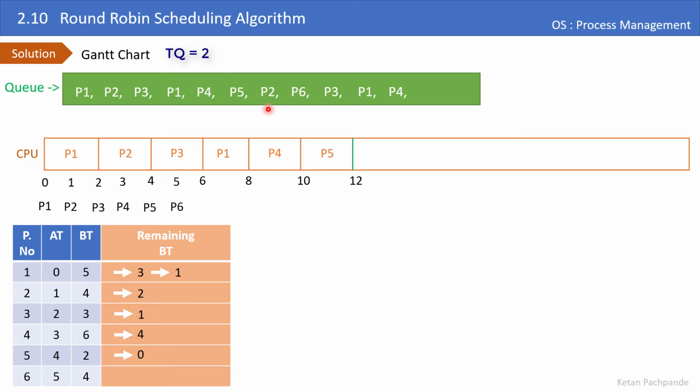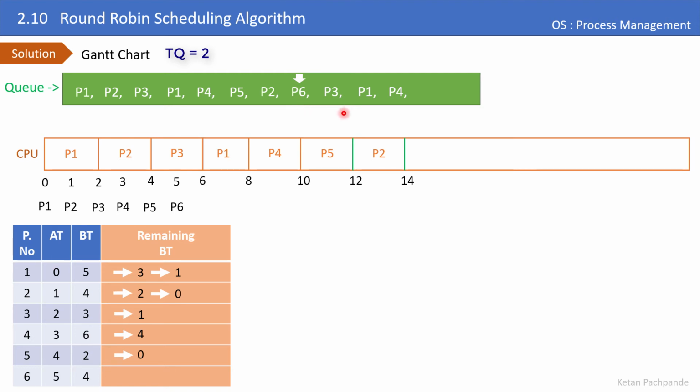So now the head will point to process P2. Let's schedule the process P2 for 2 time units and let's decrement the remaining burst time to 0. 2 minus 2 is 0. Again, the process P2 is completing here, so I am not going to put that process in the queue, and I am simply incrementing the head to the next process, which is P6.